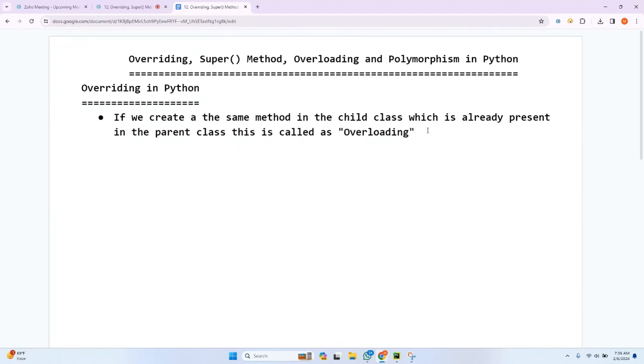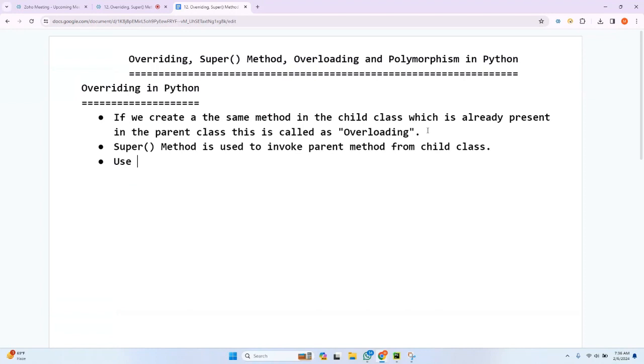So let me write another point before going to an example. The super function, or I can say the super method, is used to invoke the parent method from the child class. Very important. So during overriding, if I want to call any parent method from the child class, we use the super method. It is a very important point before discussing any example. I'm trying to make these points clear to you.